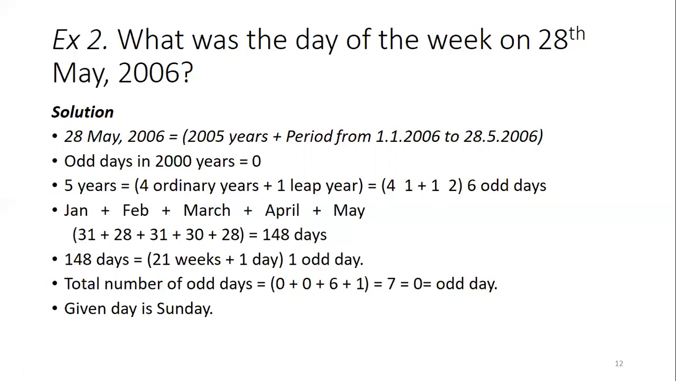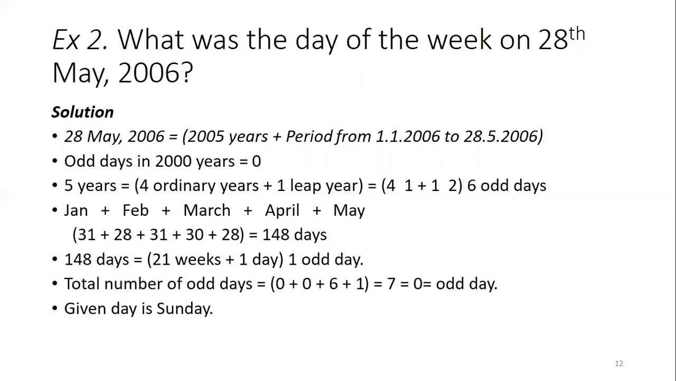Now 2005 years are there. So 2000 years have 0 odd days, and then how many odd days do these years have? That is what we are going to calculate. This is 2006, so that is 5 years: 2001, 2002, 2003, 2004, 2005. Those 5 years have 4 ordinary years and 1 leap year. So total 4 into 1 plus 1 into 2, totally 6 odd days. Now 6 odd days are there till 2005.